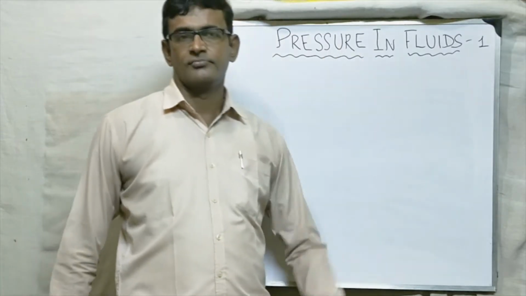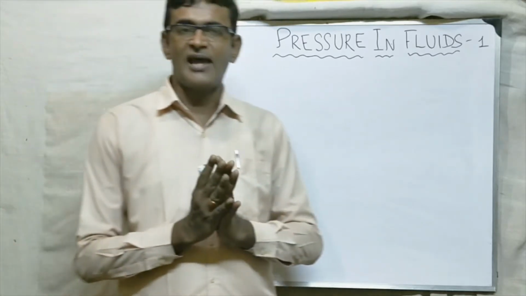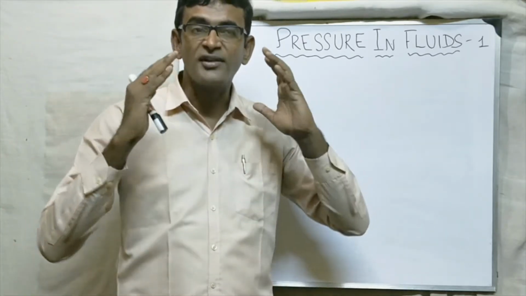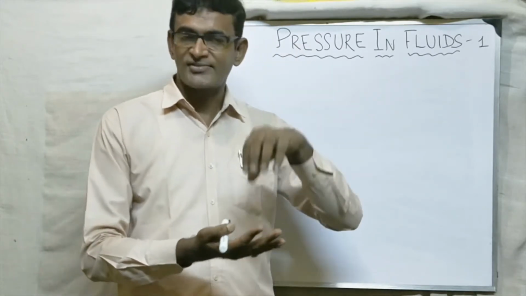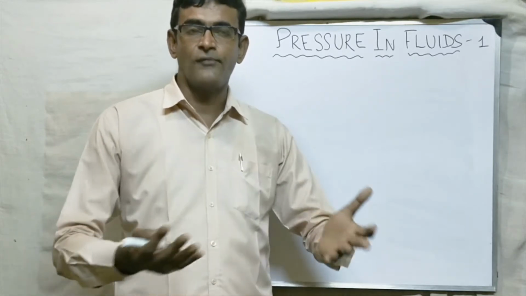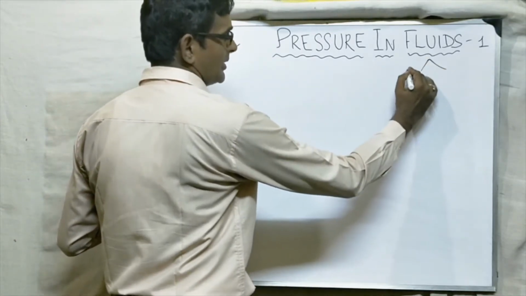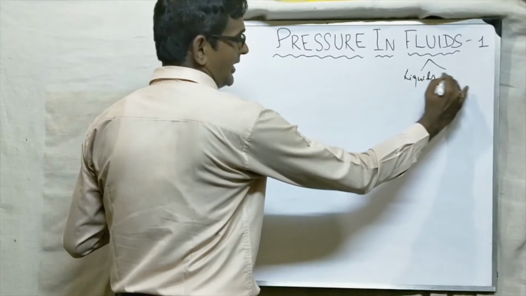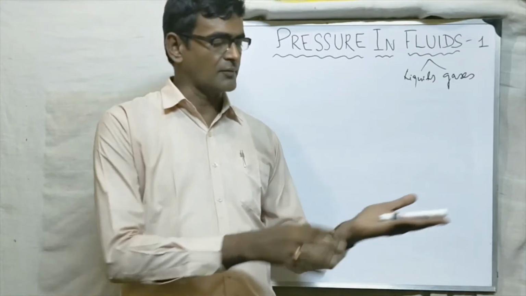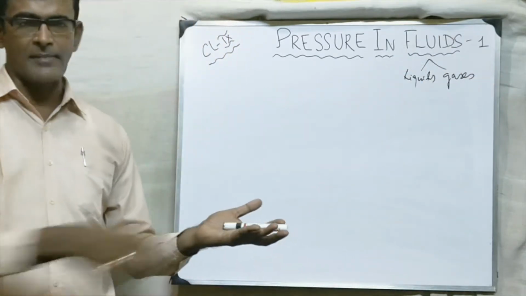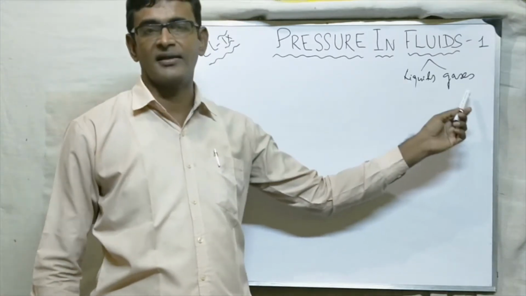So pressure in fluids. What is the meaning of fluids? Fluids means anything that can flow, which is not rigid, which does not have a fixed shape, which cannot stand anywhere on its own. And we know that there are two things that come in this category, that is liquids and gases. Obviously solid does not flow. If I keep this marker on my hand, it is not that the cap will move this way and this will move that way. No, it will not flow. So what can flow? Liquids and gases.